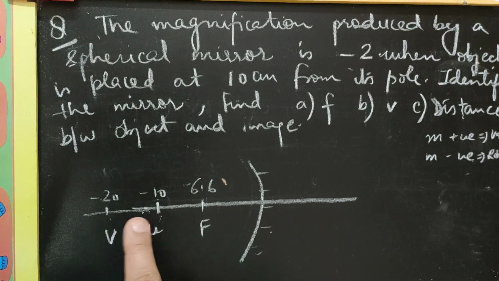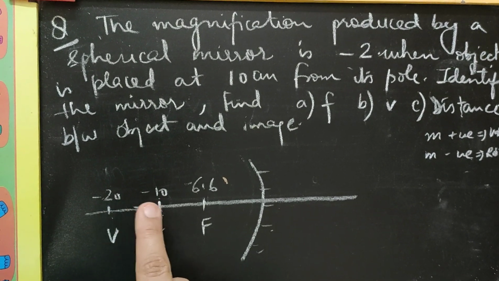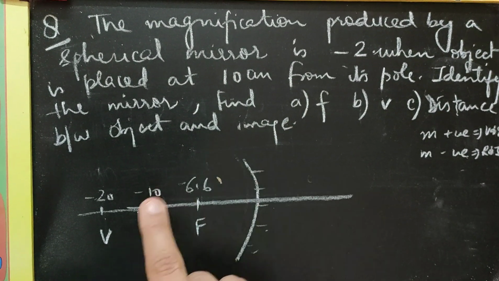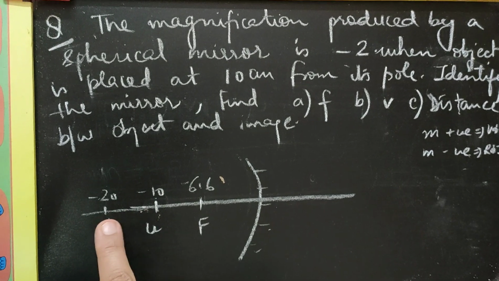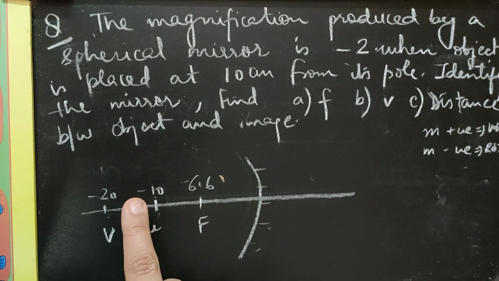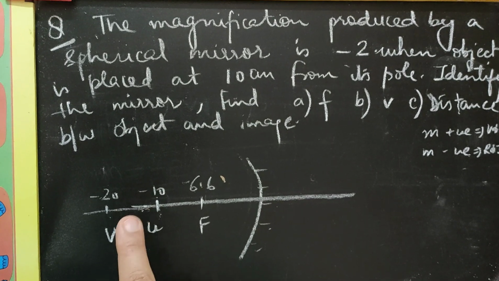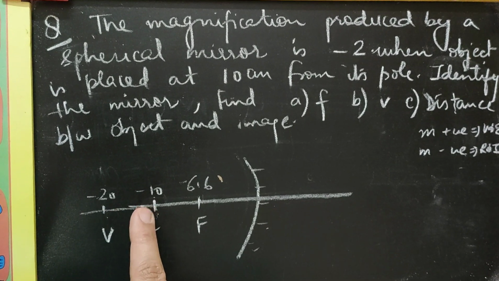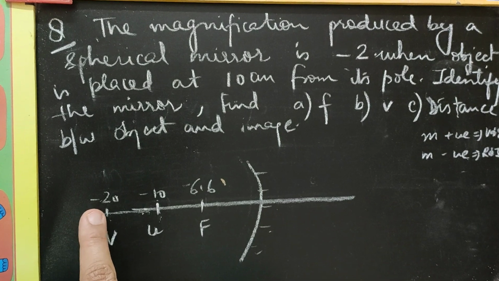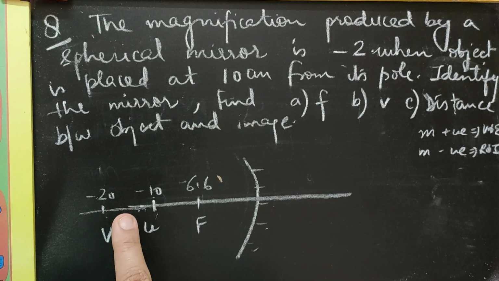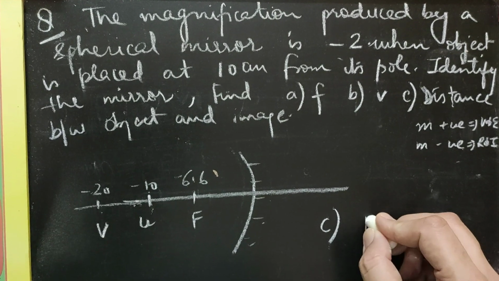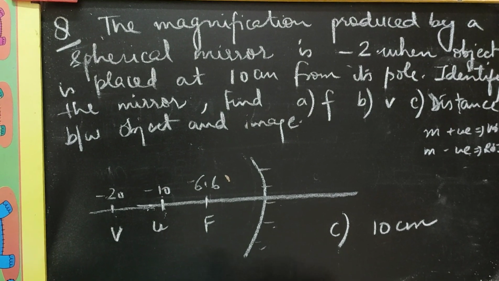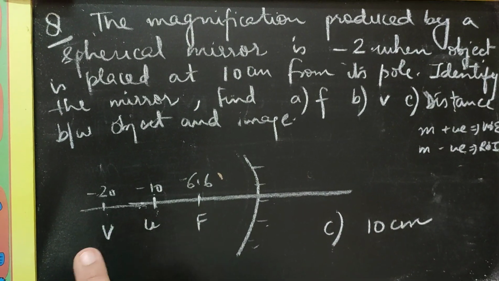So looking at this, we can simply make out distance between object and image is 10 centimeters. If the question asks you the distance between object and the image, you have to simply give the distance between the object and the image, ignoring the sign of object distance and image distance. You have just been asked the gap in between them. They are placed at a distance of 10 centimeter that you can clearly see. Object is at -10, image is at -20. So the gap in between is of 10 centimeter. So C part you will be answering that the distance between the object and the image is 10 centimeter. You are not supposed to mention negative here. You have just been asked the distance or the gap between the object and the image.